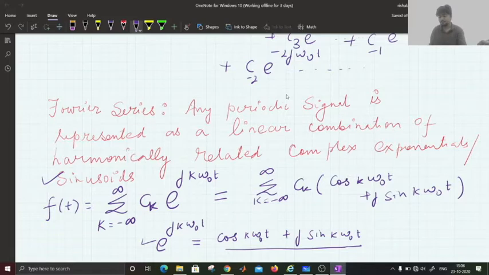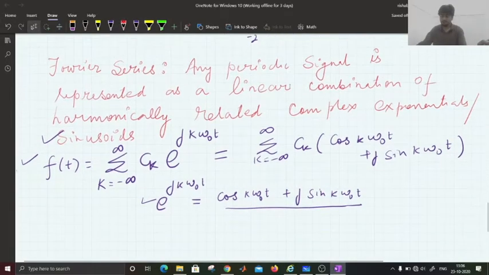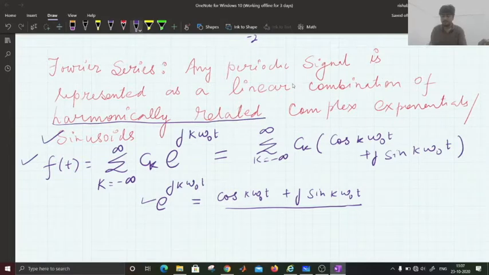Omega naught t. This representation is the Fourier series representation. And also these are harmonically related, very important point. For different values of k, we observe different harmonics: 2 omega naught, 3 omega naught, 4 omega naught, and so on, minus omega naught, minus 2 omega naught, minus 3 omega naught. So these are the harmonics.